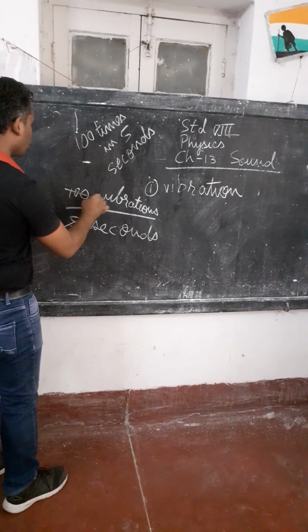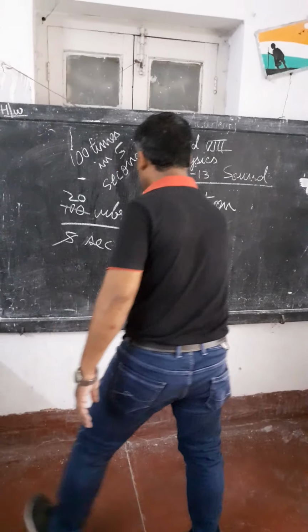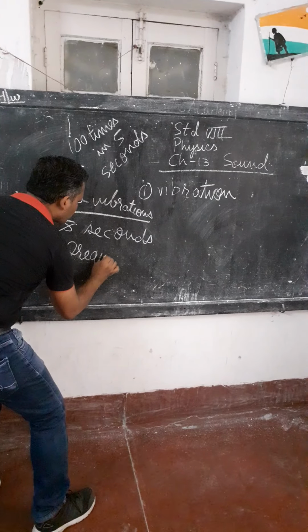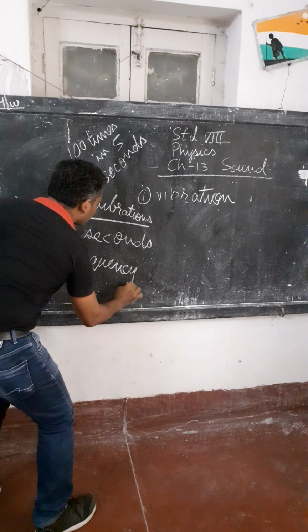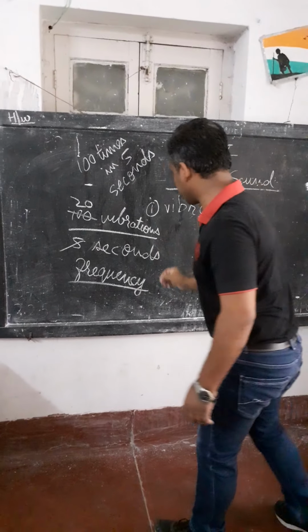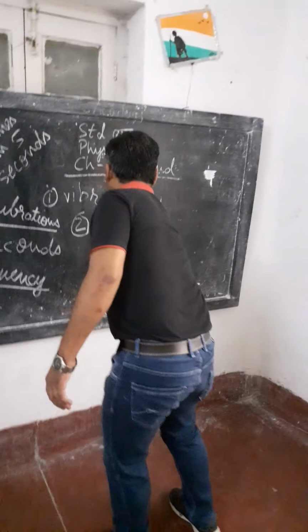That means 20 vibrations per second. This 20 vibrations per second is called frequency. So the second term you have to study is frequency.